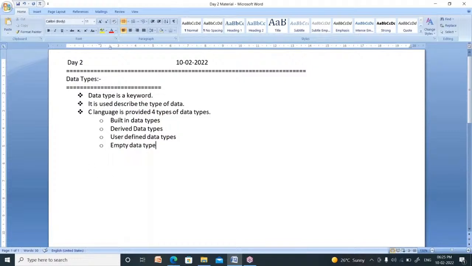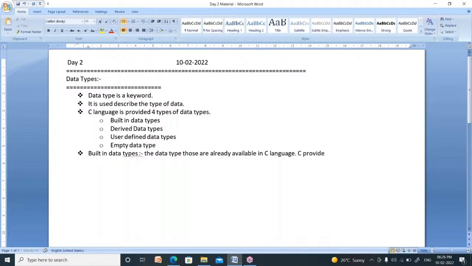Now, what is the meaning of built-in data type? Built-in data types are already provided by C language developers. These are already available in C language. These are again classified into 4 types.